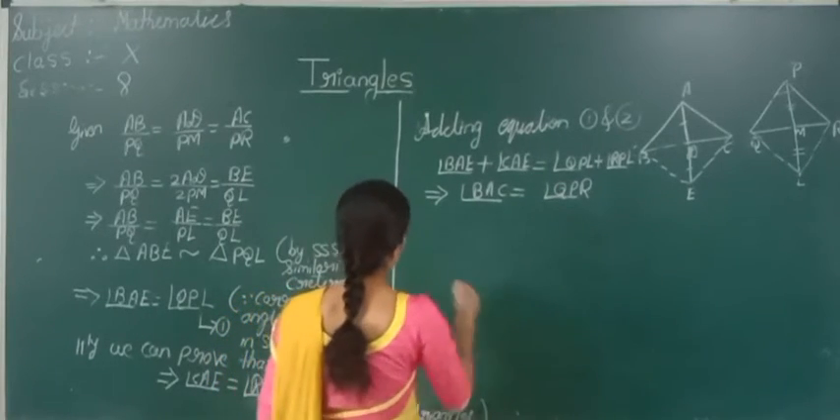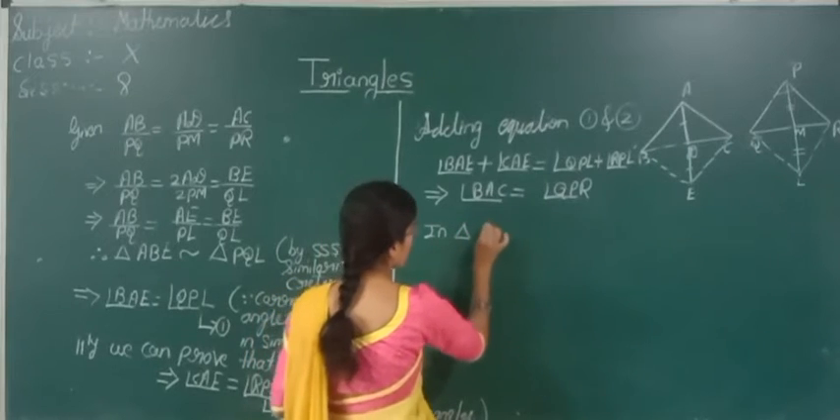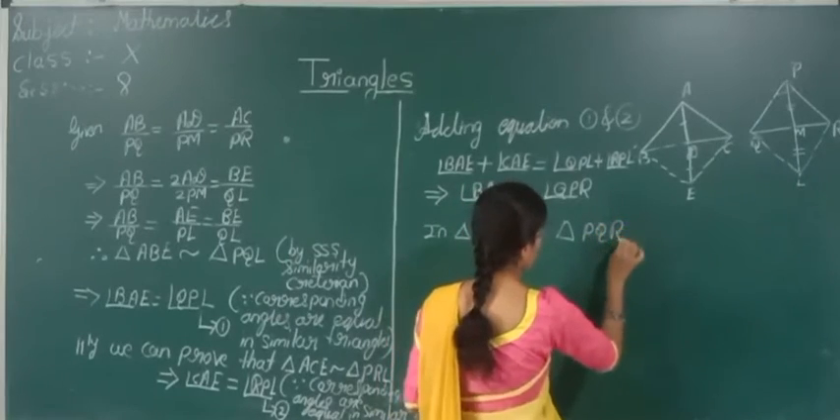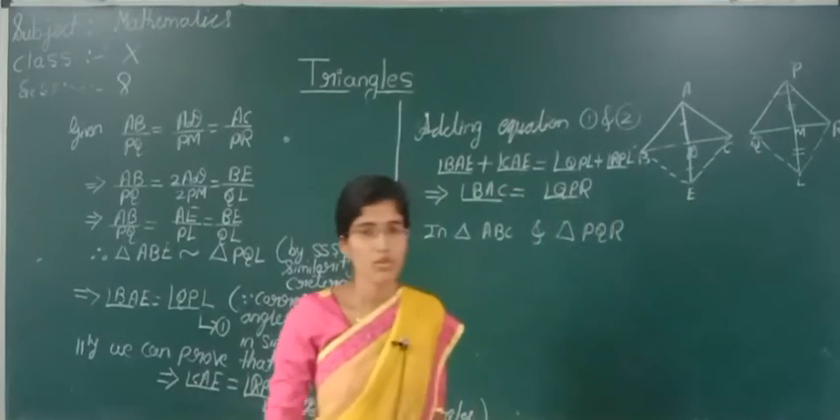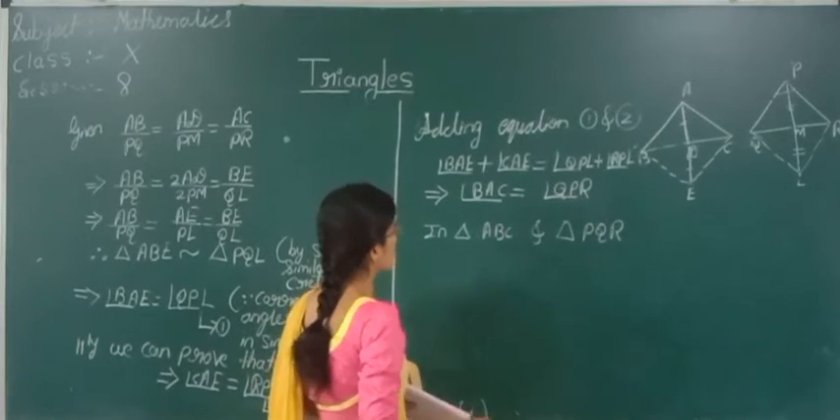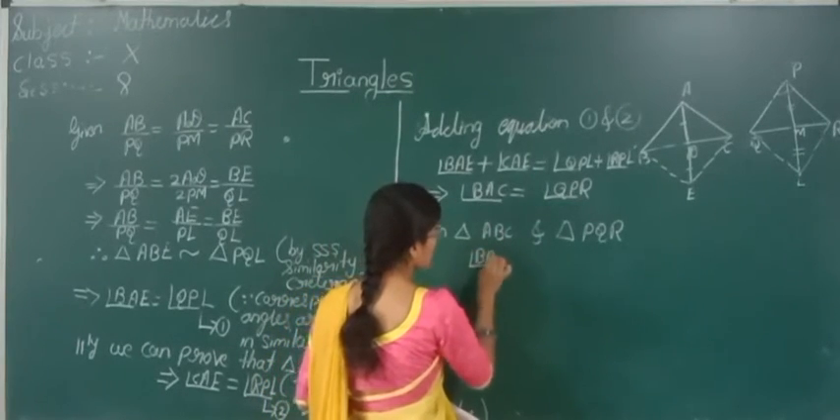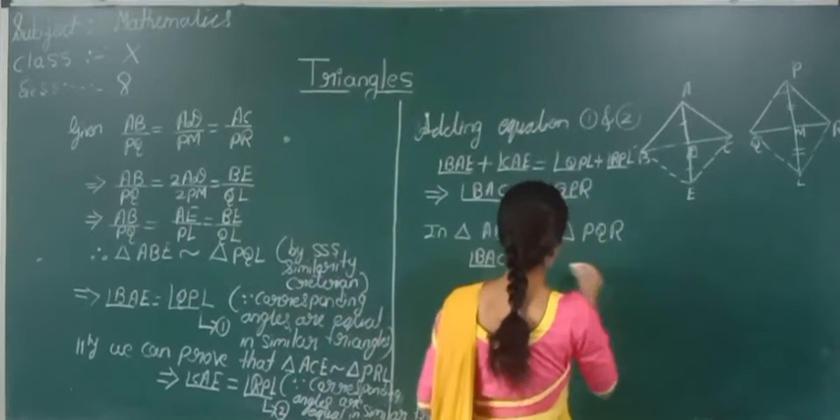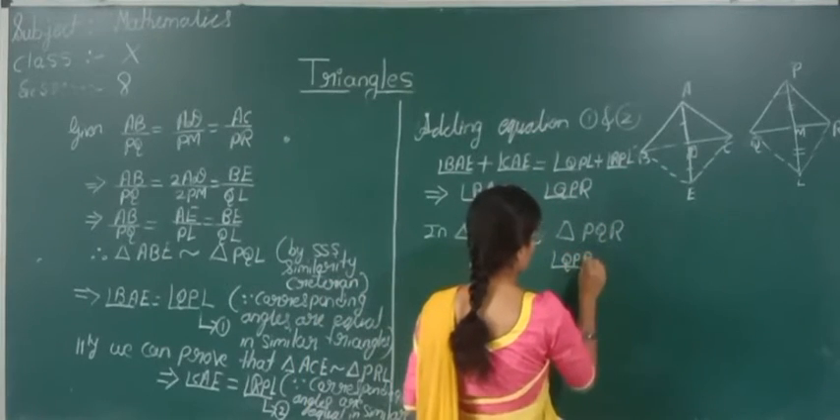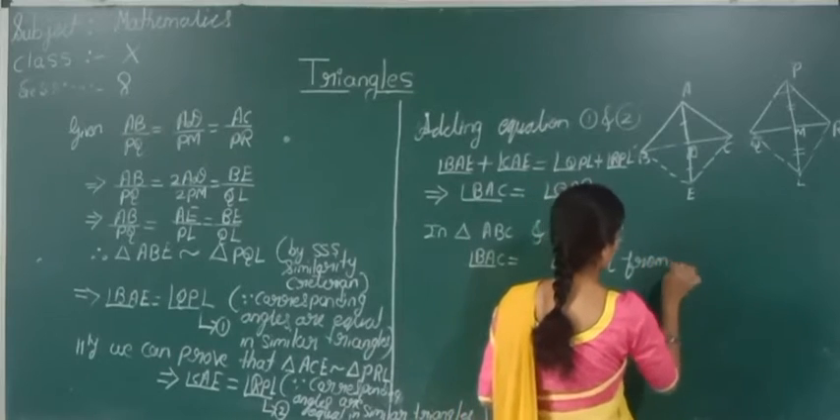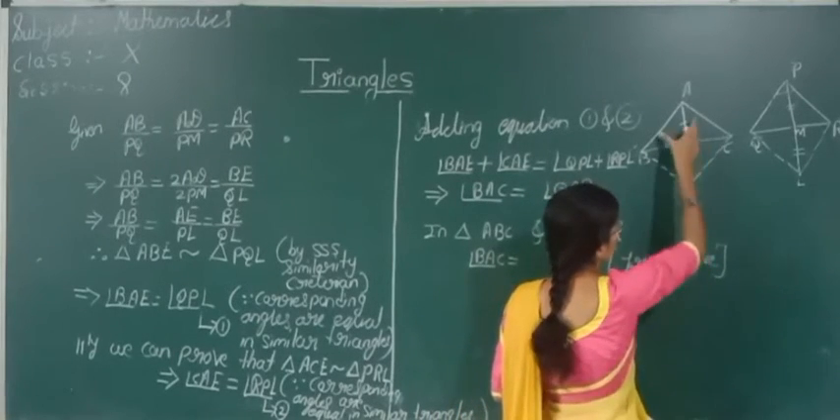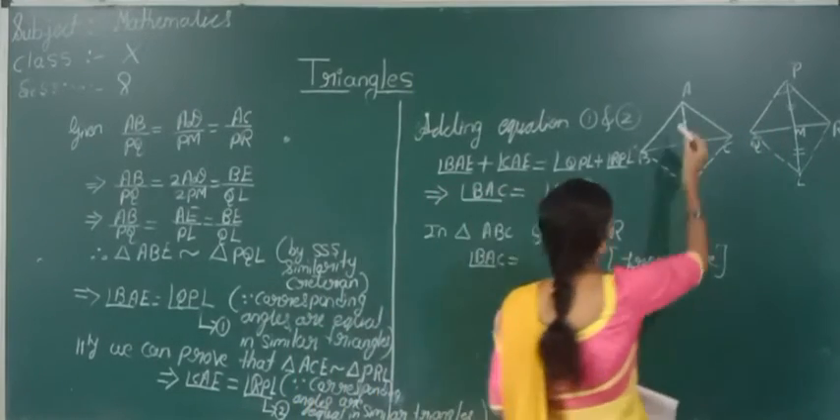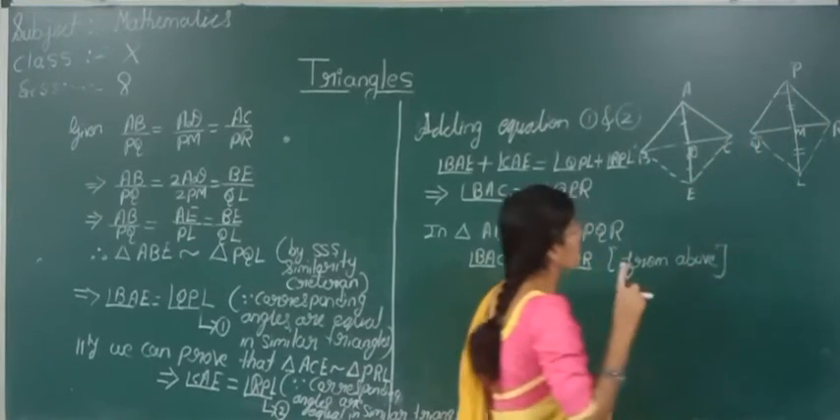So now see here, in triangle ABC and triangle PQR, we have to prove these two triangles are similar. We want to prove these two triangles are similar. Now see here, angle BAC is equal to angle QPR from above. Now we got these angles are equal. One angle we got.